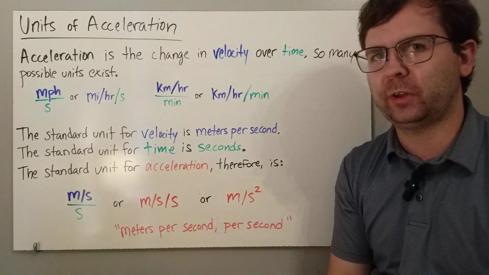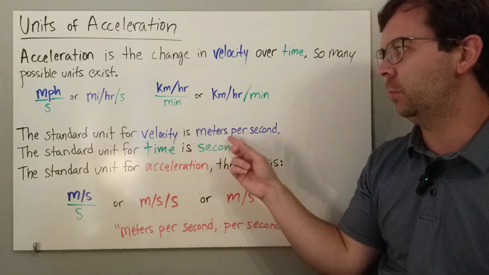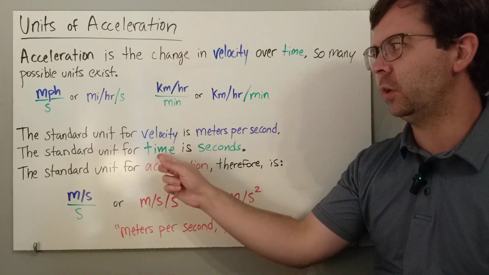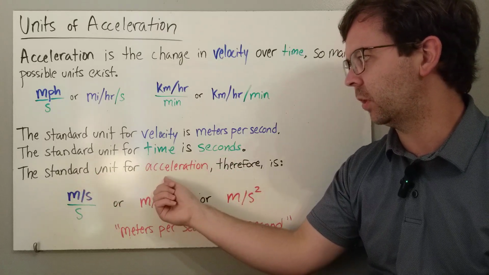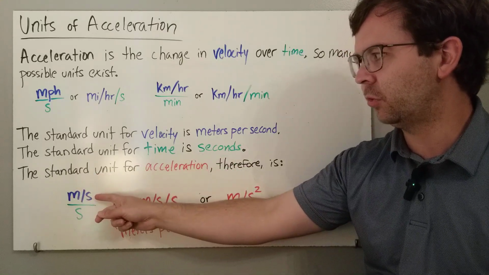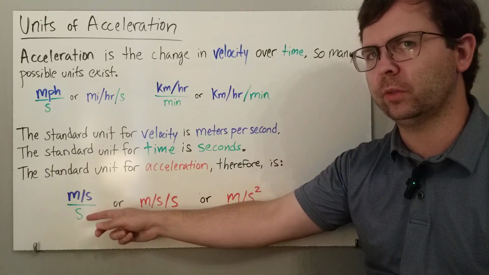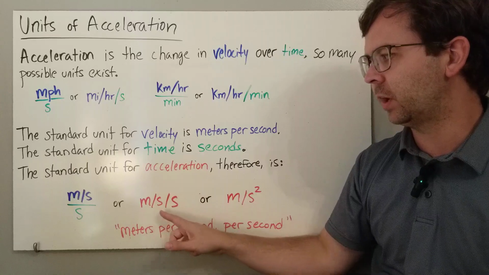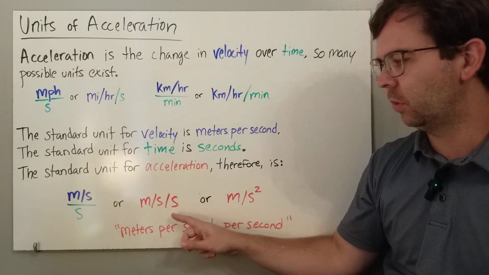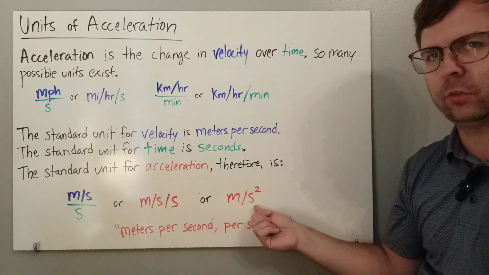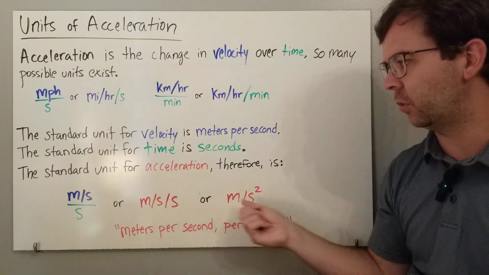But in physics, we have standard units that we use for velocity and time. So for velocity, the standard unit is meters per second. And the standard unit for time is seconds. So that would mean the standard unit for acceleration is meters per second over seconds. Or we can rewrite that. These are the ways that it's commonly written. Meters per second per second. Or since we're dividing meters by seconds twice, we can shorten that even more and say meters per second squared. This is still dividing meters by seconds twice. So these two are the same thing.